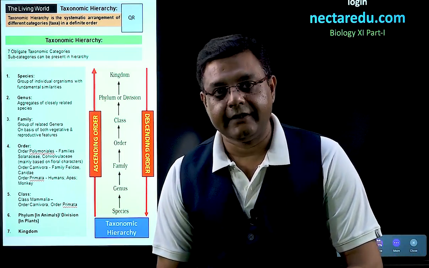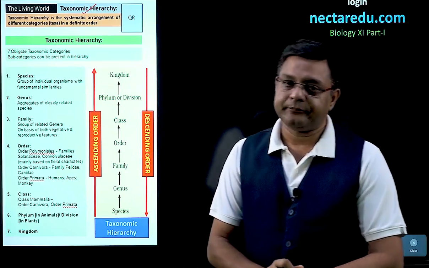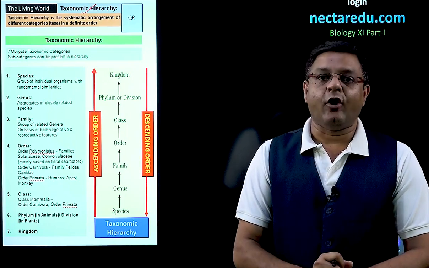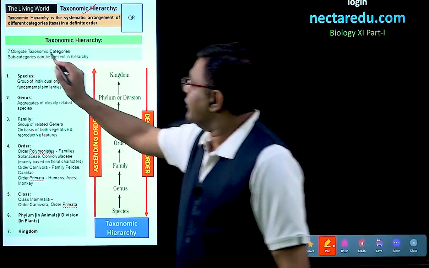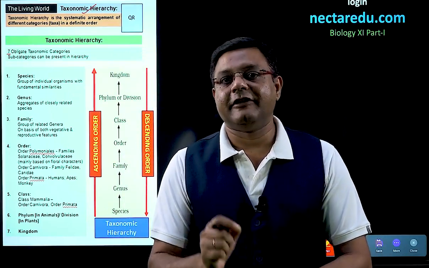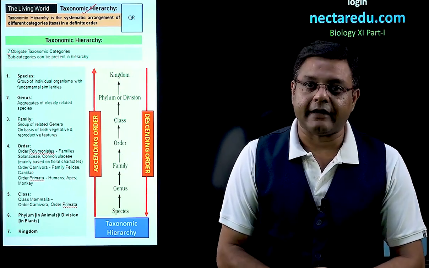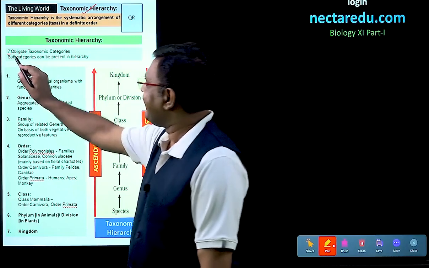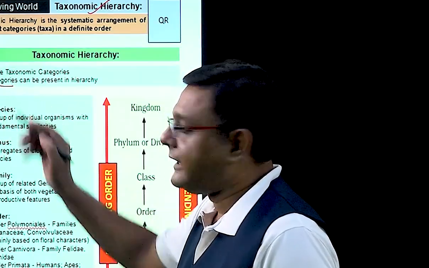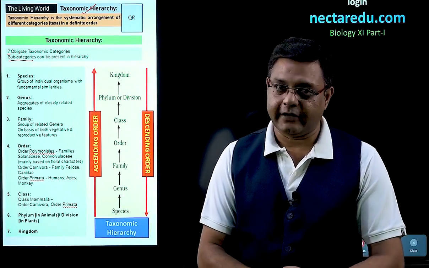Good day to all. In this particular video, we will look into the topic of taxonomic hierarchy. So, what is this particular taxonomic hierarchy? There are 7 obligate categories in it. So, if we name any organism, 7 categories will be there particularly, but in addition, there may also be subcategories which are present. So, 7 levels will be there for sure, and other subcategories can be present or cannot be present depending on the particular name of the organism.